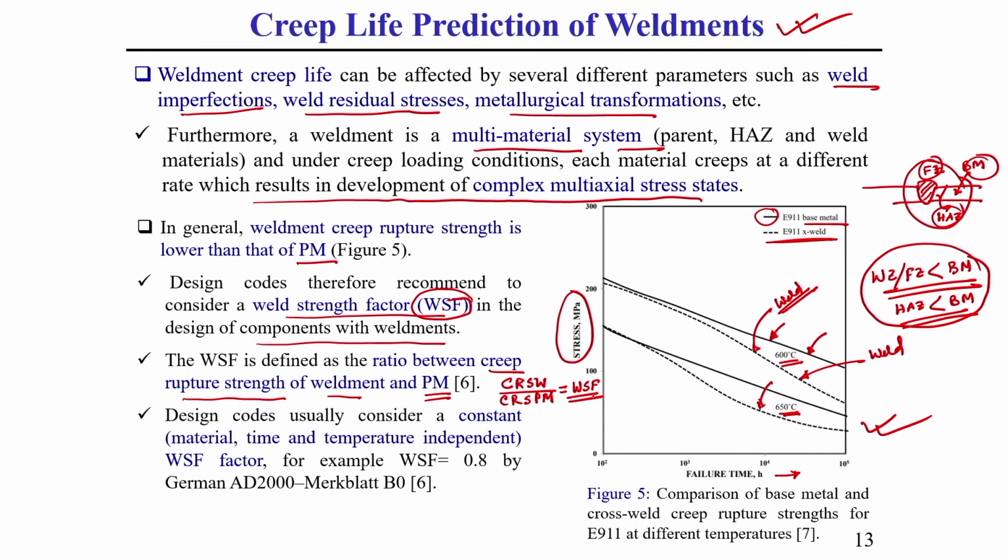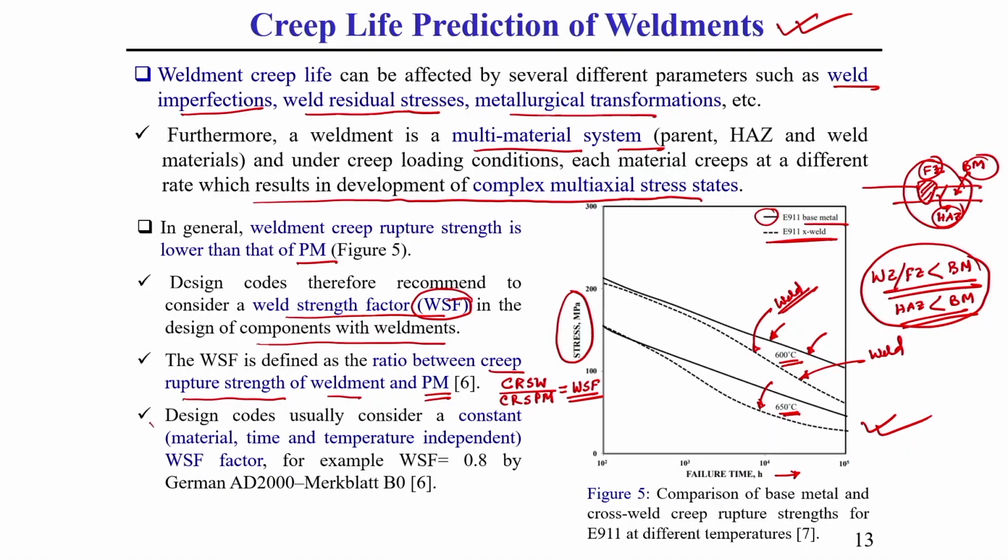So, generally for designing this weld specimen for creep, we need to consider a factor, and that factor has a limit. That limit is based on different societies; different societies provide different WSF limits or values for designing a weld specimen which is subjected to creep.